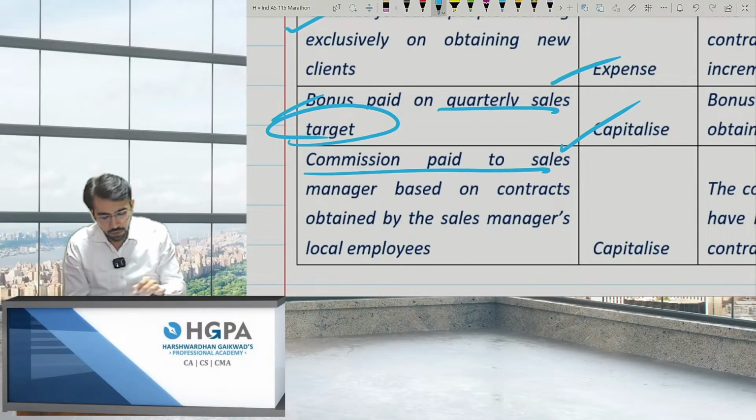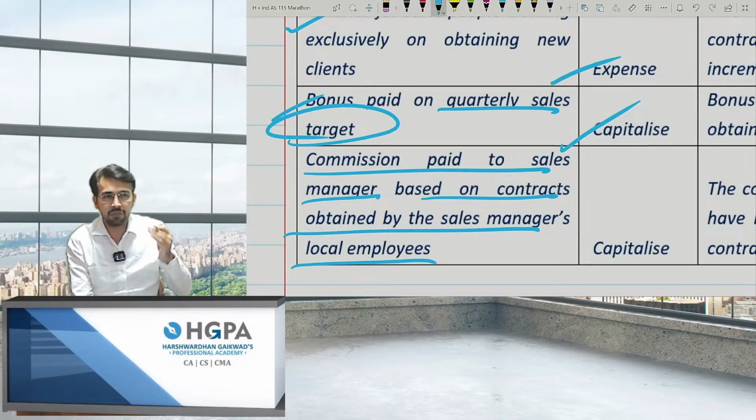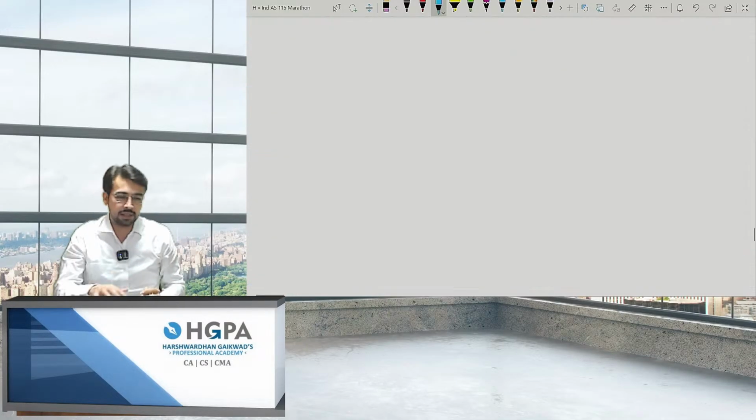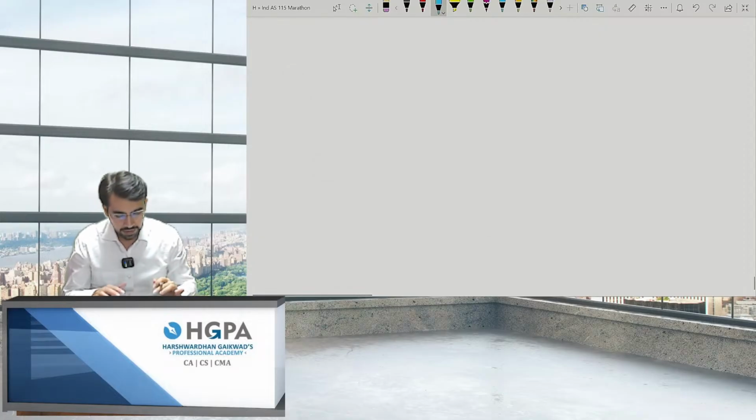Next, commission paid to sales manager based on contracts obtained by the sales manager's local employees. Again, it is target based. If you are getting a target, obviously you will capitalize it. That is, it is completely based on the targets.